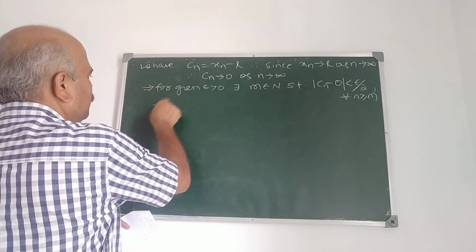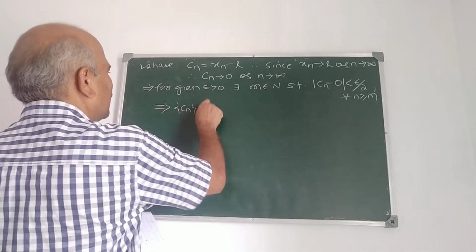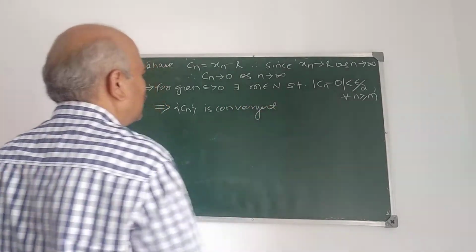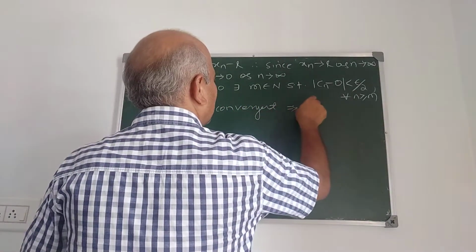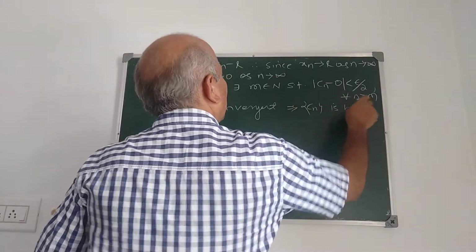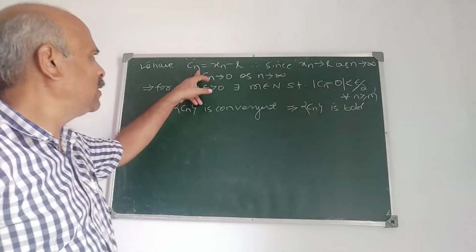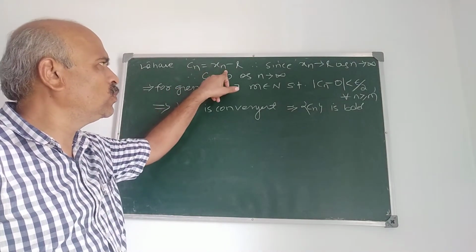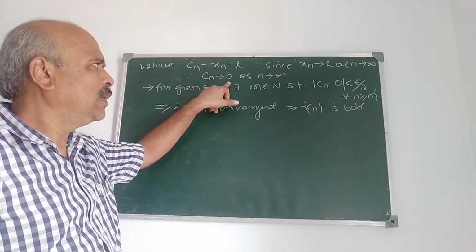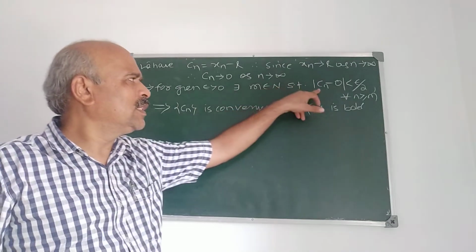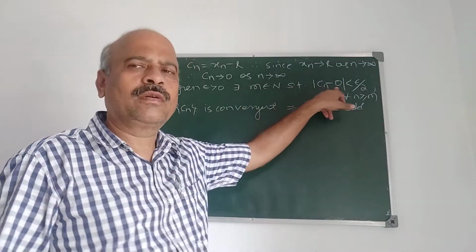This implies sequence Cn is convergent. We have studied the definition of convergence. Cn is convergent. This implies sequence Cn is bounded. By our definition, since Cn is xn minus L, Cn also tends to 0 as n tends to infinity, because xn tends to L. Therefore, sequence Cn converges to 0.